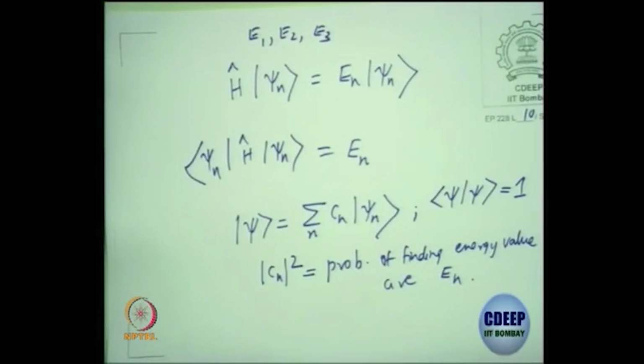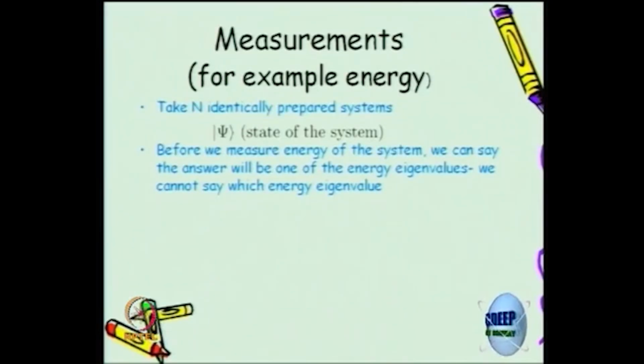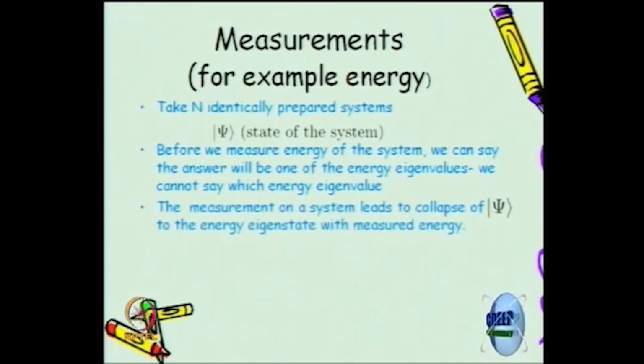So a measurement by an observer on a state psi will make it go into one of the stationary states. This is what we call the collapse of the wave function, and you will have an energy which you cannot predict, but it will be one amongst that set of stationary eigenvalues. So take n identically prepared systems. Psi is the state of the system. Before we measure the energy, we can only say it will be one of the set of allowed energy eigenvalues. We cannot say which one. Once you do a measurement, the state collapses to one of the energy eigenstates.